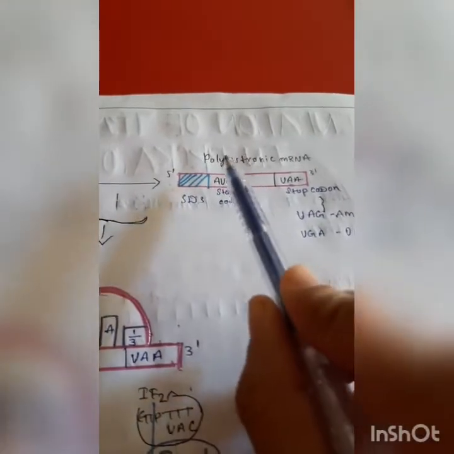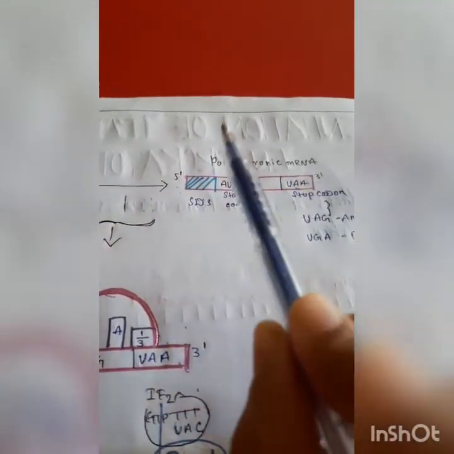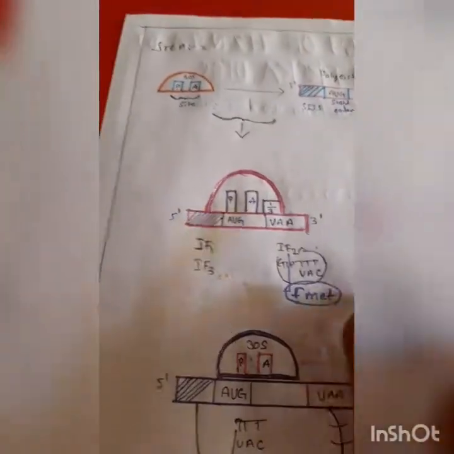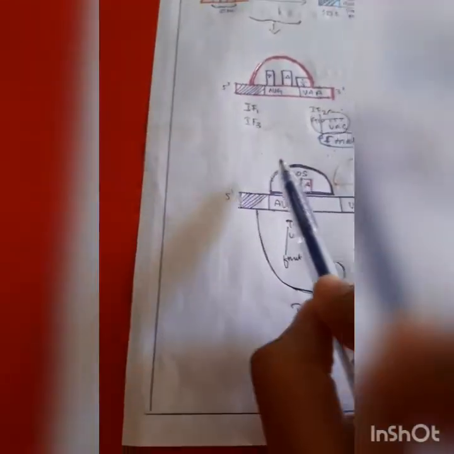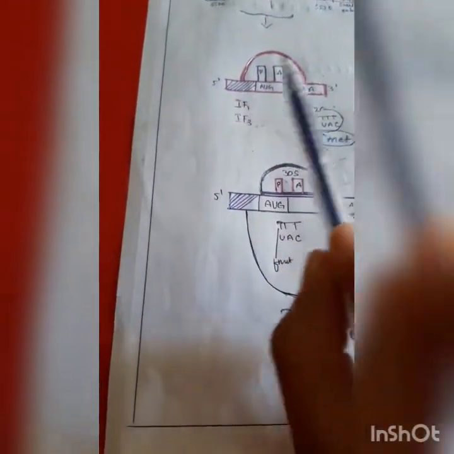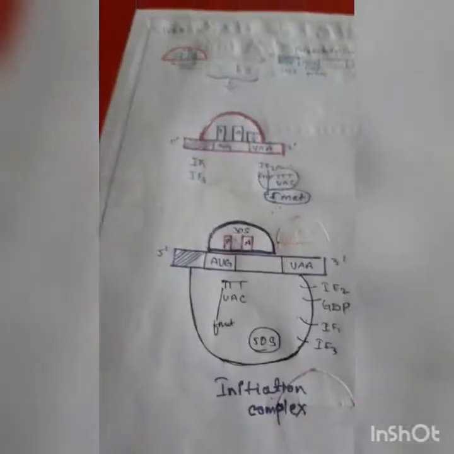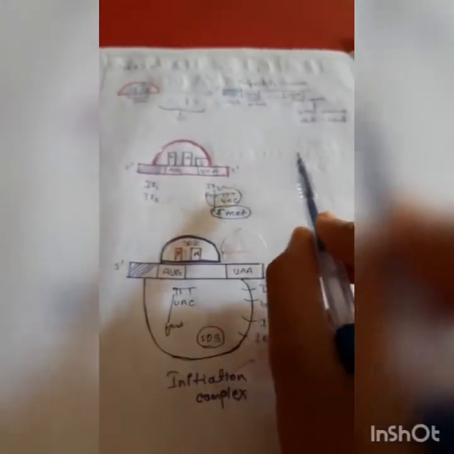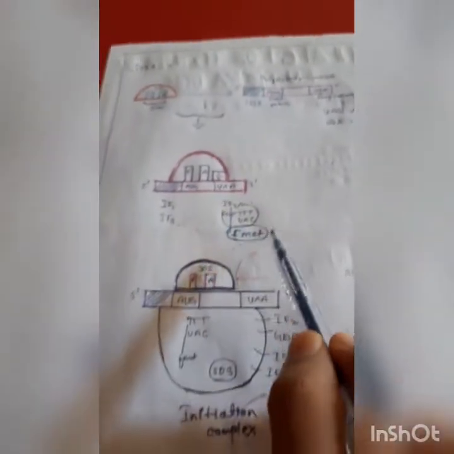Now this polycistronic mRNA binds to the 30S subunit. Here we find three initiation factors, that is IF1, IF2 and IF3, and a special initiator tRNA called tRNA-fMet. Now it releases IF1 and IF3 factors.